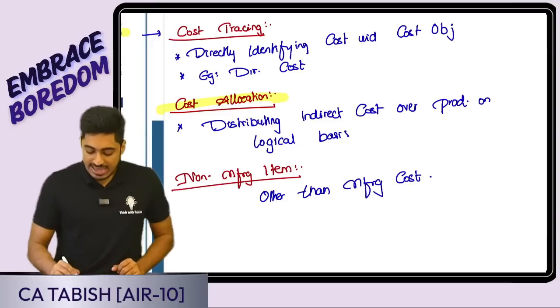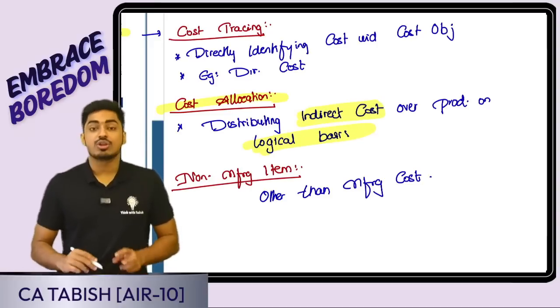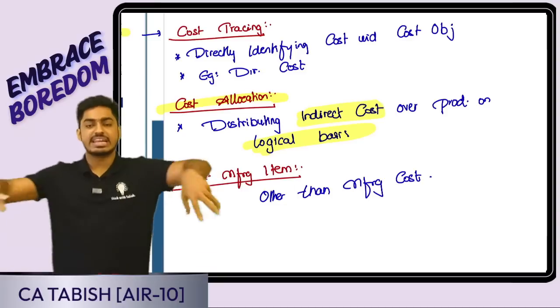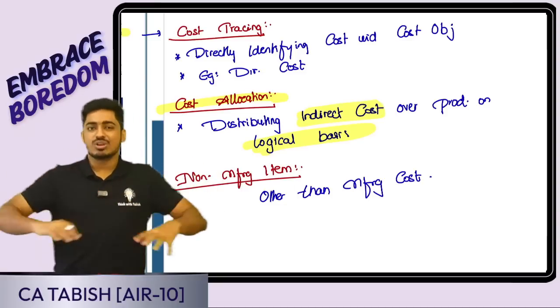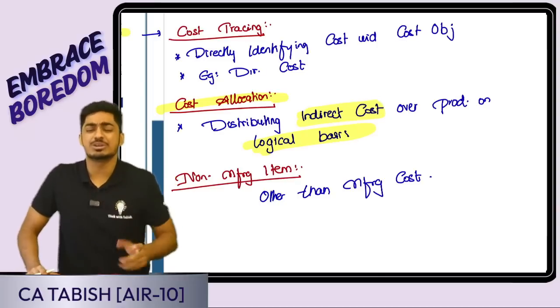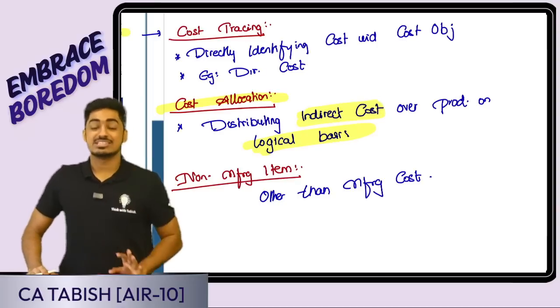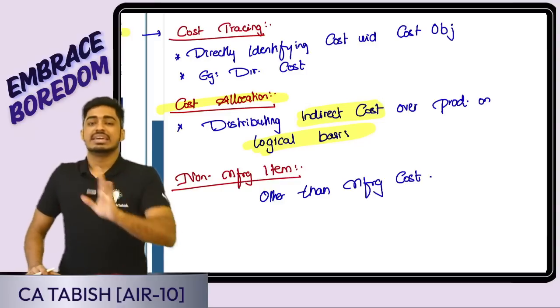Here, what I'm doing, I am distributing the indirect cost over the product on a logical basis. Say, for example, factory rent is there. Can I tell for one shirt, this much is the factory rent? No. But on a logical basis, I can distribute. 10,000 was the rent, 1,000 shirts I produce. That means 10 rupees per shirt it can be. Yes, it is going to be cost allocation. Is it direct tracing? No, but it's an indirect distribution.